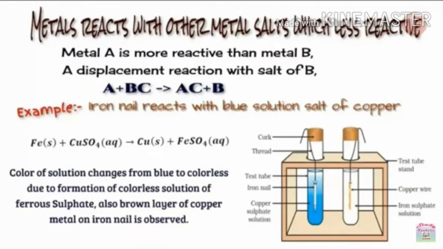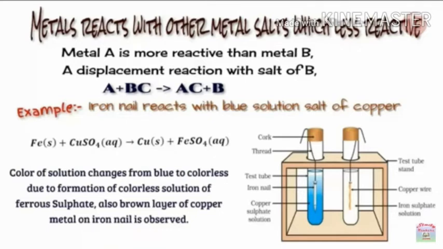Fifth, metals react with salts of other metals which are less reactive. If metal A is more reactive than metal B, it gives a displacement reaction with the salt of B. Example, A + BC reacts to give AC + B.